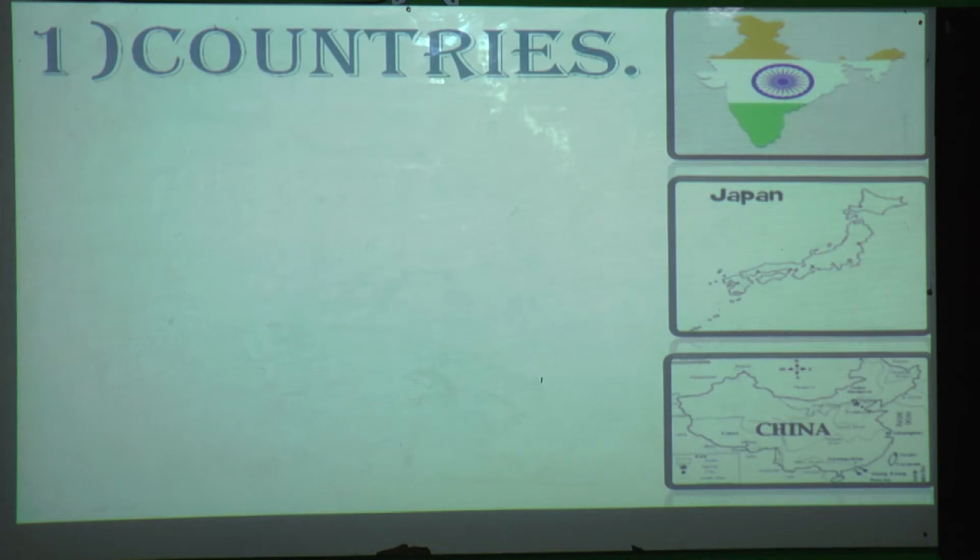So these are called proper nouns, and all these, Japan, China, India, are called countries. So this is a common name given to all the countries, and here they have specified. Understood students, now what is common noun and proper noun? This is common noun and these are all proper nouns.